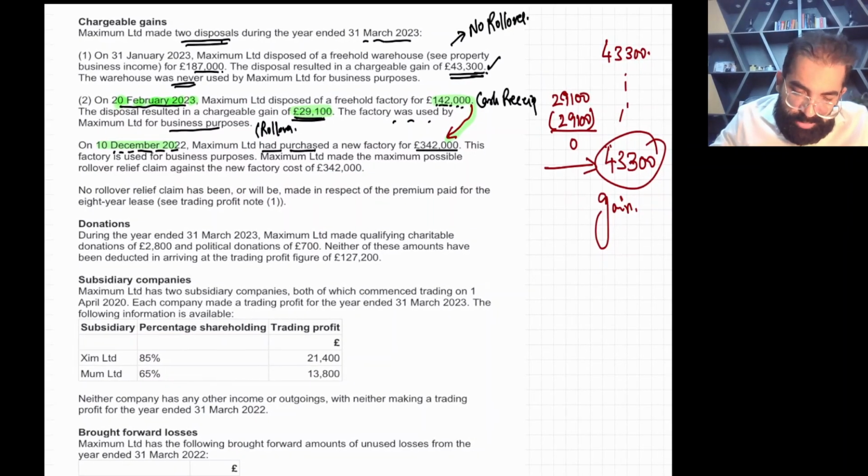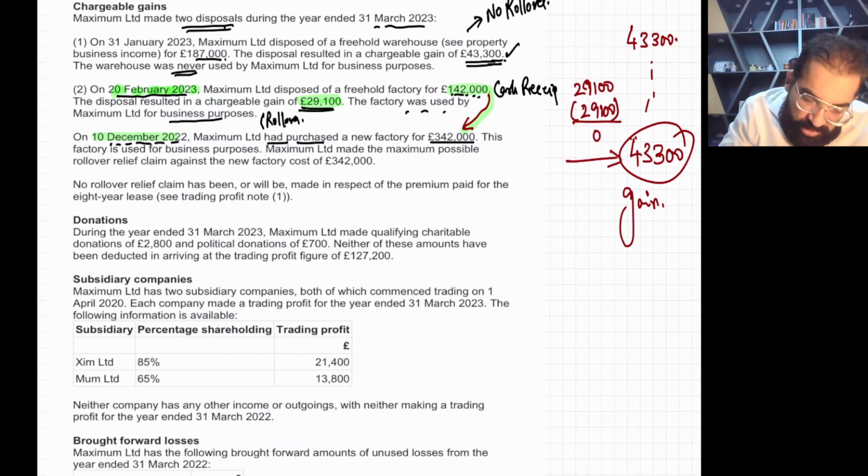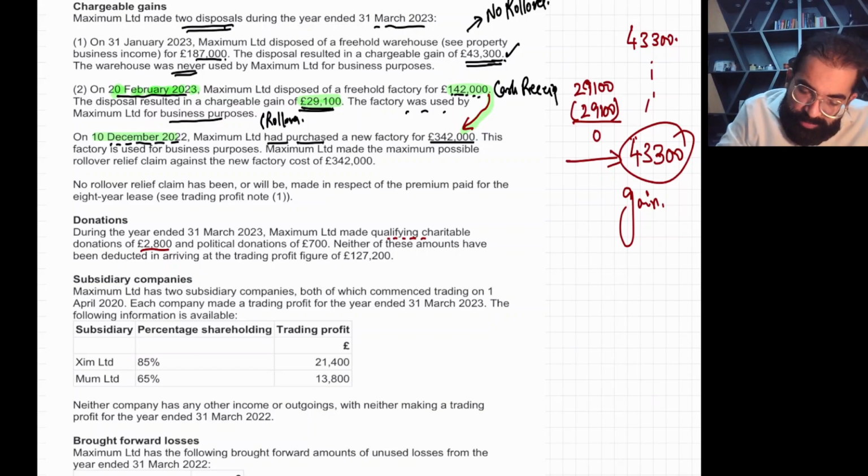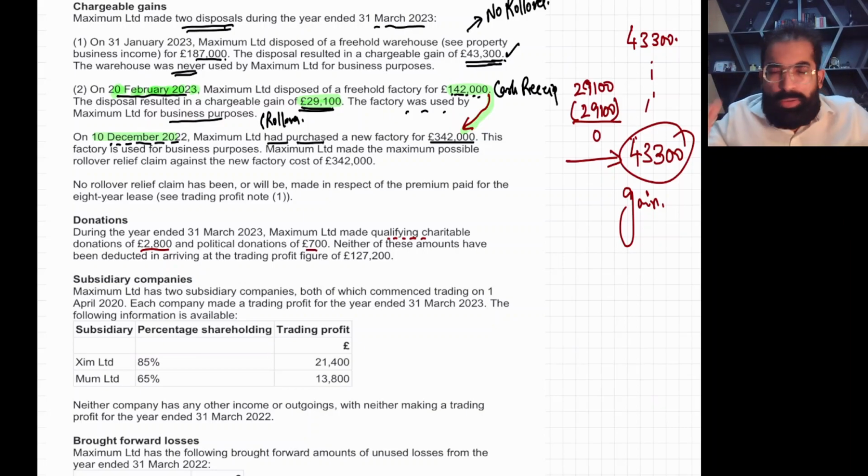Now, donations, see the donations thing. They are saying during the year ended 31st, Maximum Limited made a qualifying charitable donation, QCD. QCD is deducted from total profits, remember? And political donations are not allowed from trading income or anywhere. It's not an allowed expense.